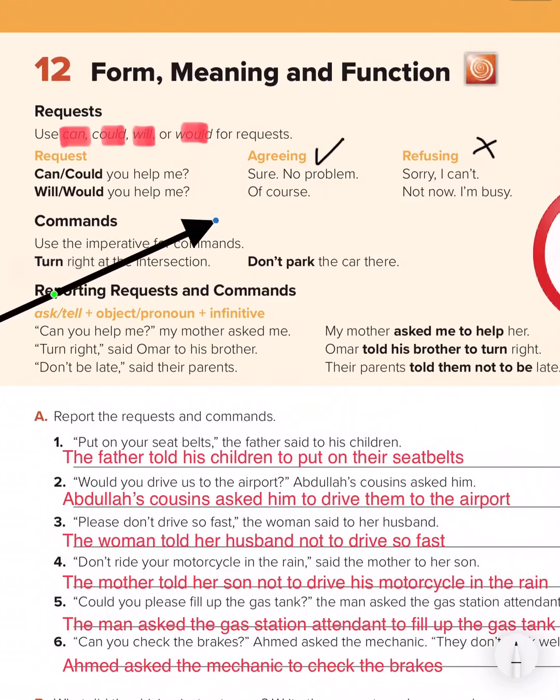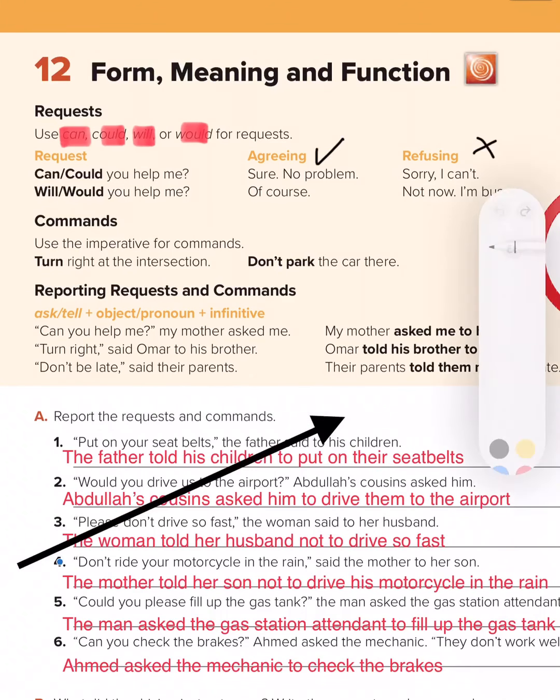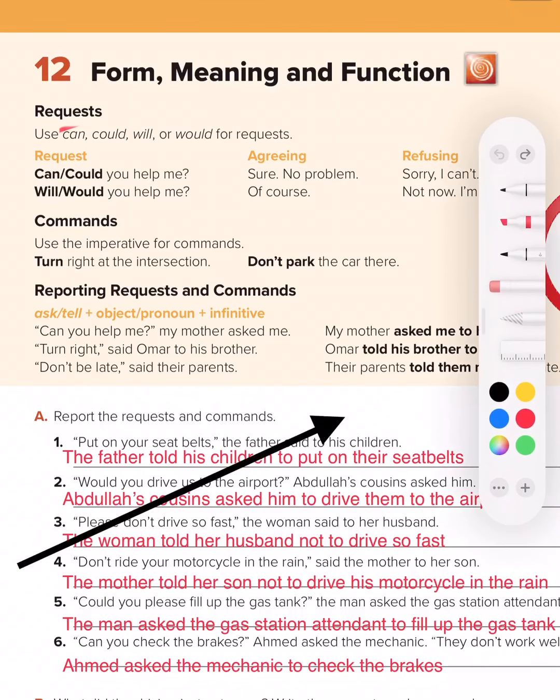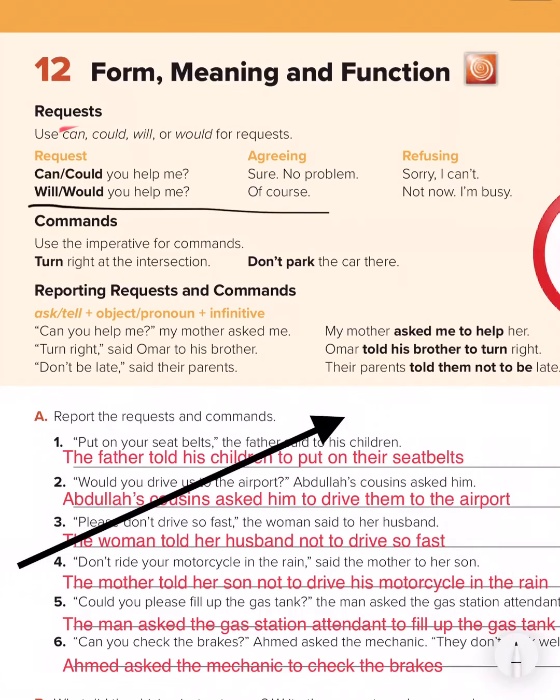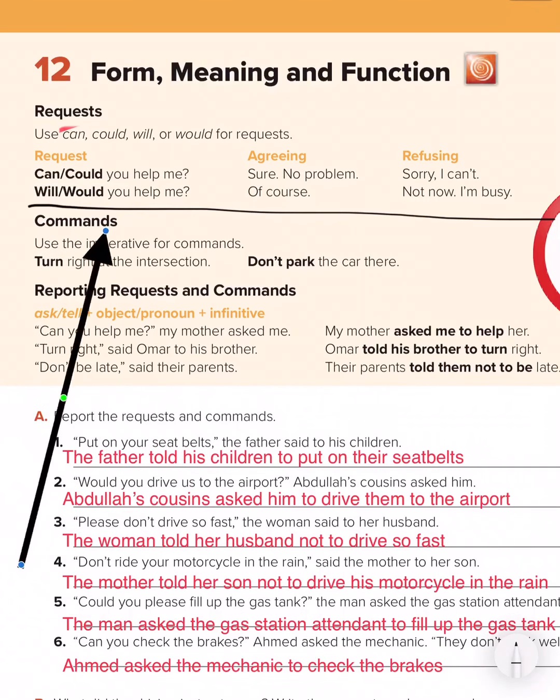Request: can or could you help me? Agreeing: sure, no problem. If you want to refuse, you can say sorry, I can't. Will or could you help me? Of course. Not now, I am busy. Then after that, look what we have here. We have here comment. As you can see, comment.